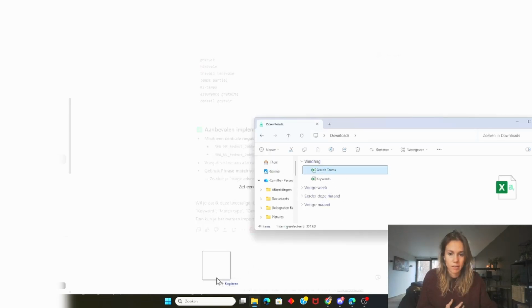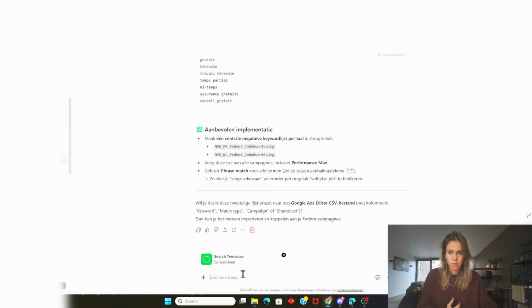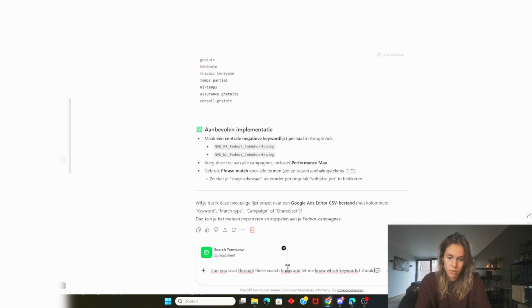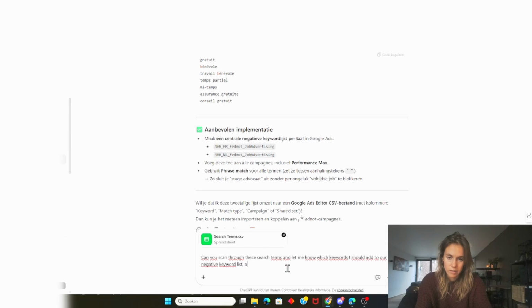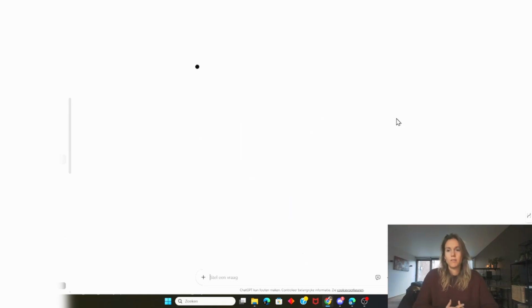So let me just drag the keywords here that people are using to look for my brand. And then I'm going to ask, can you scan through these search terms and let me know which keywords I should add to our negative keyword list and which keywords could be an opportunity for bidding on them. Enter. Now GPT is going to scan through these files and use all the information that it already has about the company and of being a Google Ads expert, and it's going to come out with a nice output.